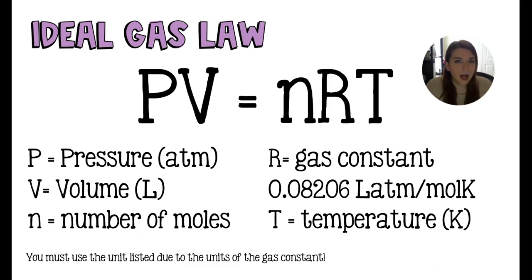The ideal gas law is a combination of those 4 prior gas laws: Avogadro's law, and then the 3 that make the combined gas law, Boyle's, Charles's, and Gay-Lussac's laws. In order to solve these problems, you would just use algebra skills, and this will come in handy when we talk about gas stoichiometry. So stay tuned for that.